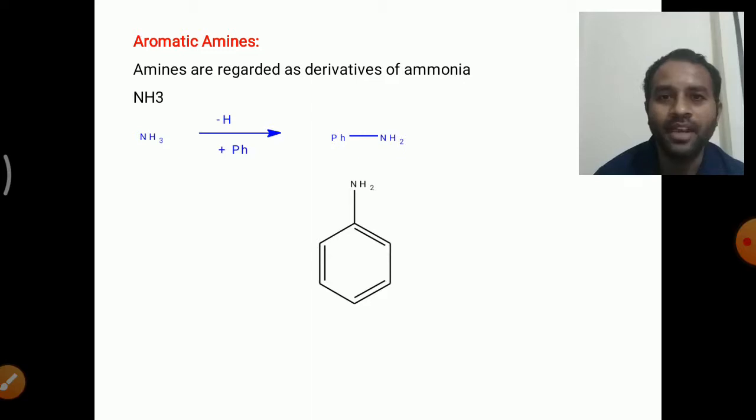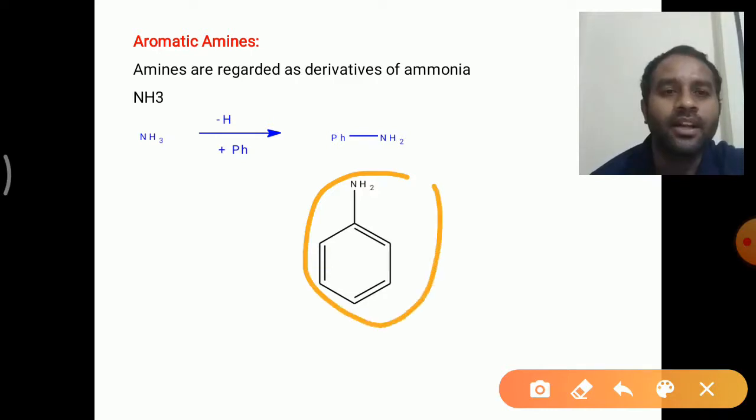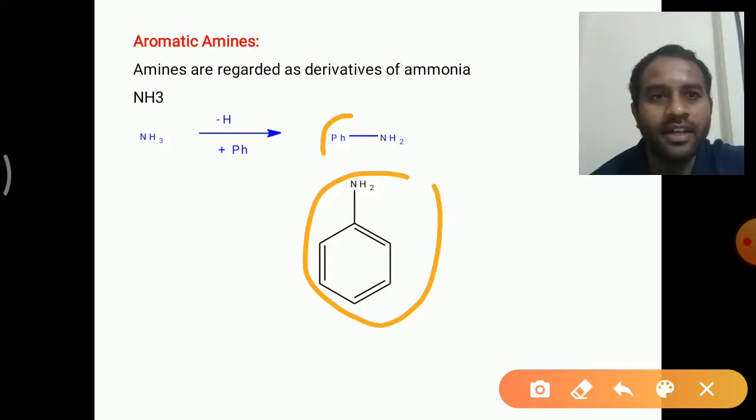By the replacement of hydrogen atoms with the phenyl ring, we will get the aromatic amines. You can see in the slide, this is aniline, the aromatic amine. In shortcut, we will write it as a Ph group, right?